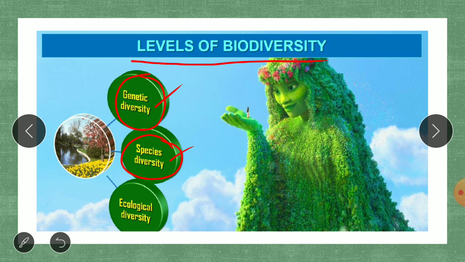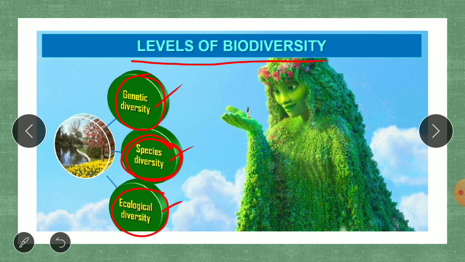So in that manner we can see there is dog, or there is cat, or there is lion, tiger. These are species. So many different varieties of species are present. And then third, it will be the ecological diversity. Ecological diversity is the diversity that you are seeing in the land areas.